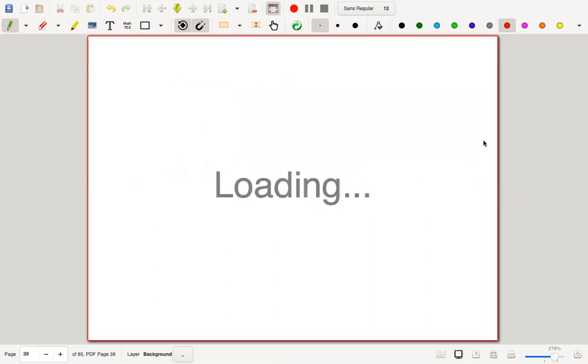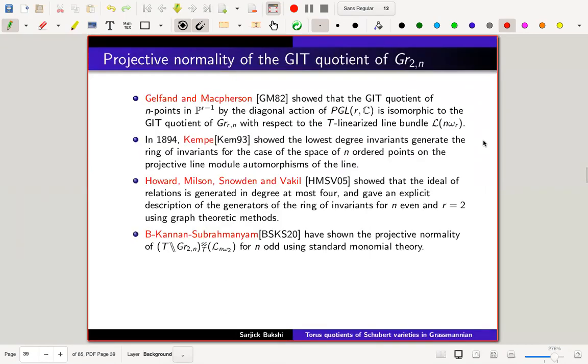So then we have shown the projective normality in a completely elementary way for n odd, and at least I believe that there will be a possible way to get hold of the general quotient in the higher rank Grassmannian using the combinatorics of the standard monomials, or there may be some other basis. But the combinatorics is the one which is very much not known.